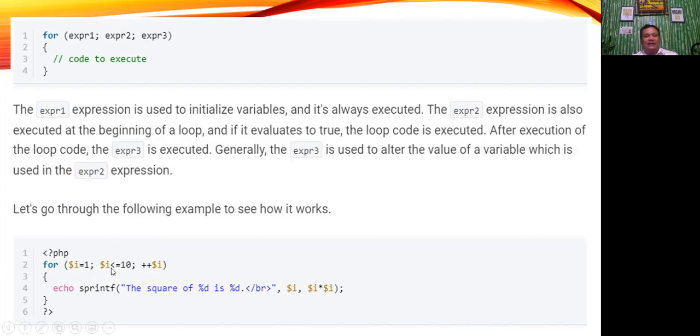Then $i less than or equal to 10 will be our condition. And this one is our iteration, $i++, where $i is our variable. So again, this outputs the square of the first 10 numbers. It initializes $i to 1, repeats as long as $i is less than or equal to 10, and adds 1 to $i at each iteration.